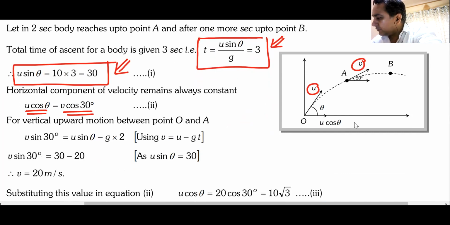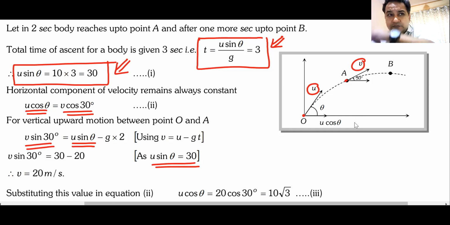Now, between O to A in 2 seconds, the vertical component, which was u sine theta, has now become v sine 30. U sine theta has become v sine 30. And we already know that u sine theta is 30 from this equation.